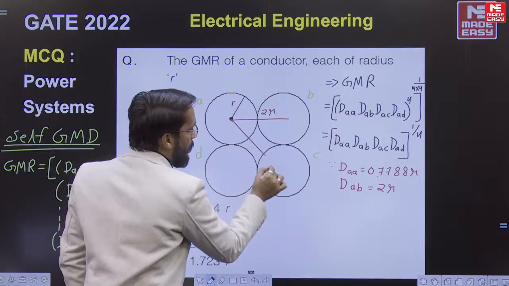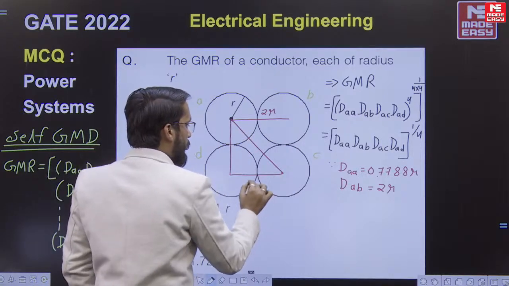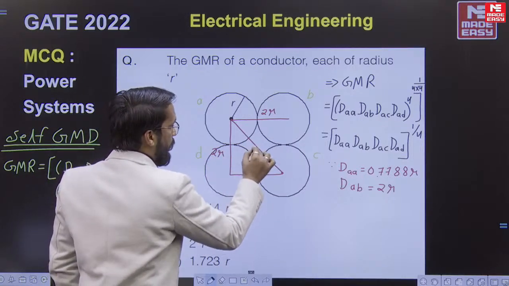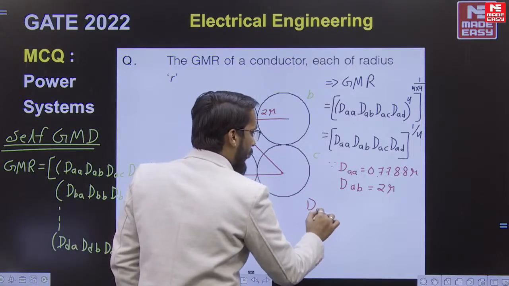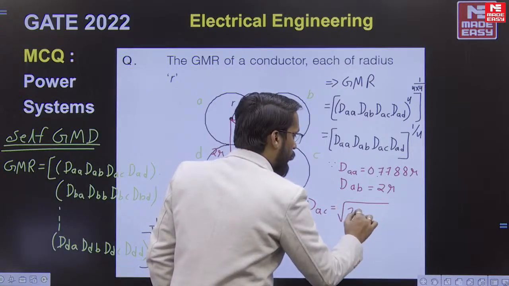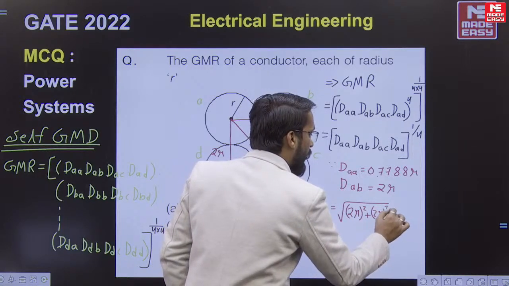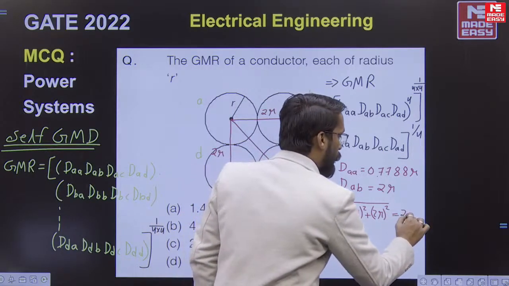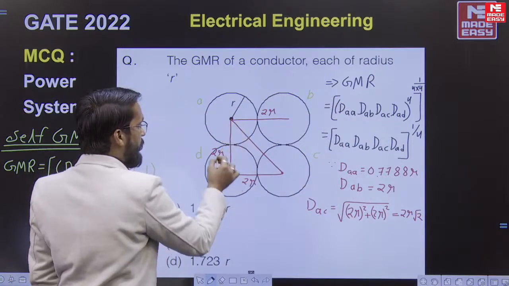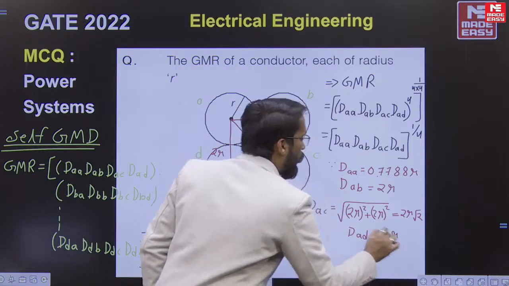What is DAC? Okay, so we are going to find this. This is 2R. This is 2R. So DAC will be equal to under root 2R square plus 2R square. 2R square plus 2R square will result 2R under root 2. Okay, now what is DAD? DAD is equal to 2R.